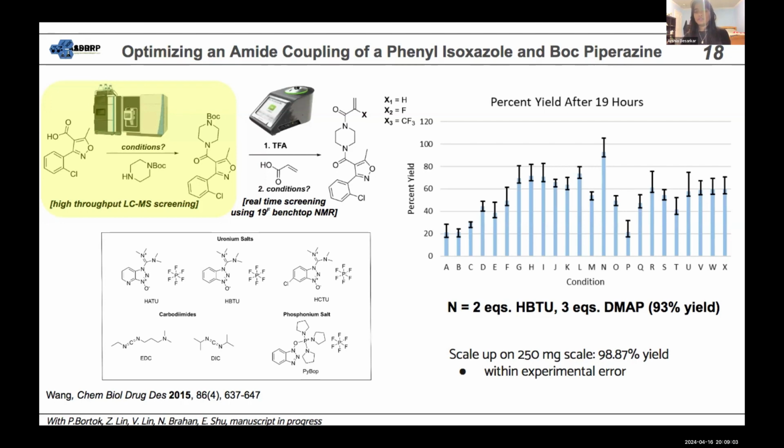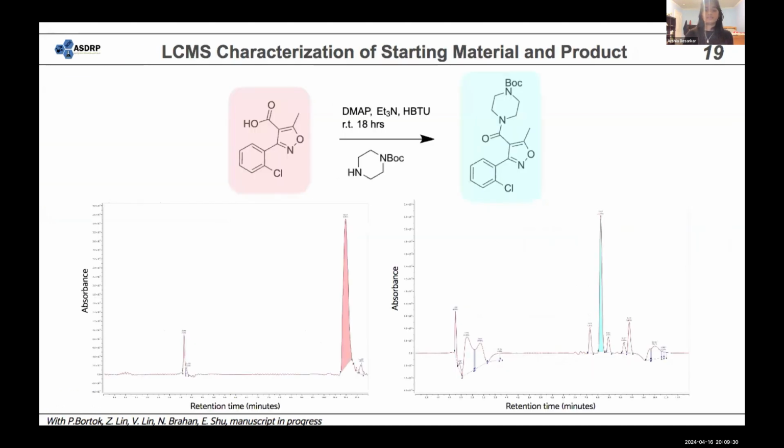And from that, we were able to see that the conditions of 2 equivalences of HBTU and 3 of DMAP gave us our highest yield of 93%. And when we scaled that up, it was about 98.87%. And this is compared to the original conditions, which were with 2 equivalences of EDC and 3 of HOBT, which through this study gave us about 71% yield. So that's about a 20% yield increase.